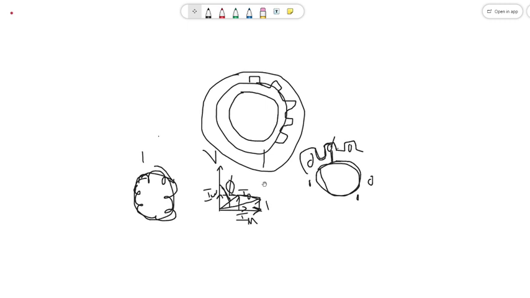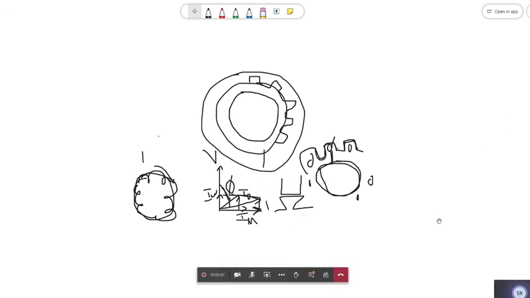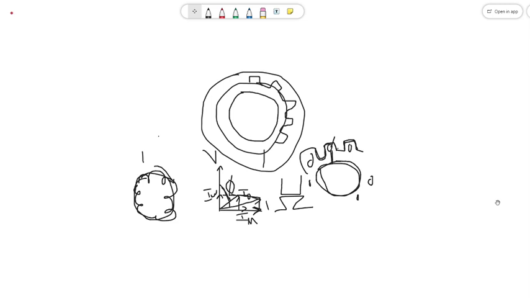Okay, so now the first slot is the open type slot. If you have an open type slot, what is the air gap when compared to semi-closed? The air gap is more in case of open type slot. So in the open type slots, is the power factor more or less? Power factor is less because the air gap is more, reluctance is more, so power factor will be less.